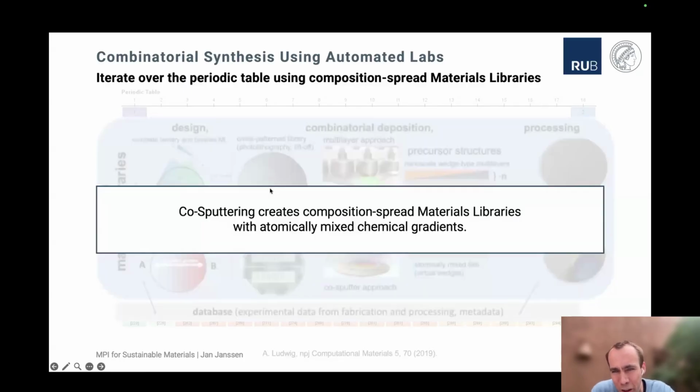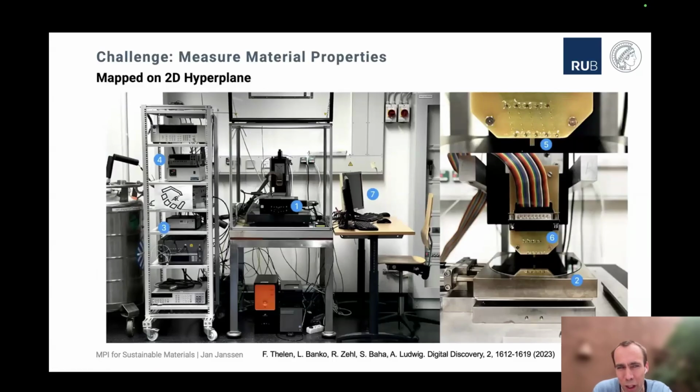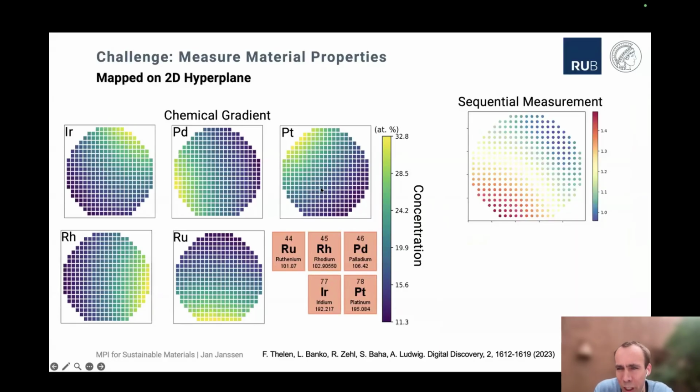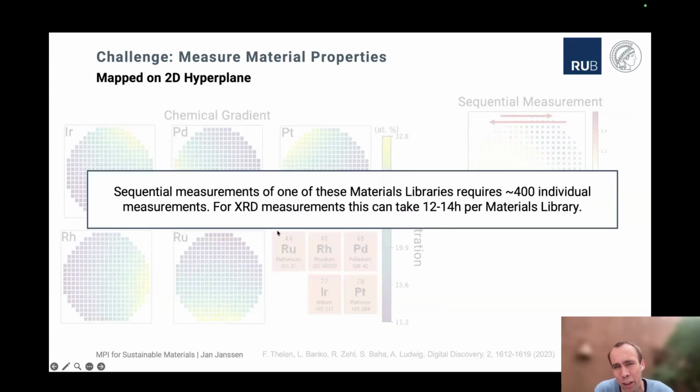What we see there is that the measurement is now really the time-consuming part. We have these nice chemical gradients in our sample, and then we typically would just go one line after another and do all the measurements. And that can get very tedious. If we think about an XRD experiment, the screening of one of these material libraries can easily take 12 to 14 hours. So that's where we thought, can we combine this with our simulation expertise to run the simulation and accelerate the process of the measurement? That's what we show here.